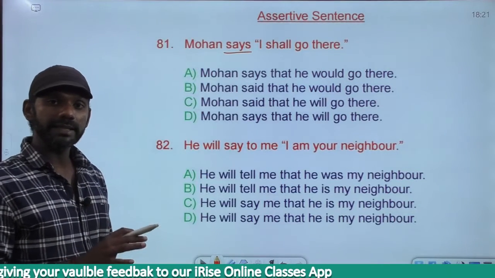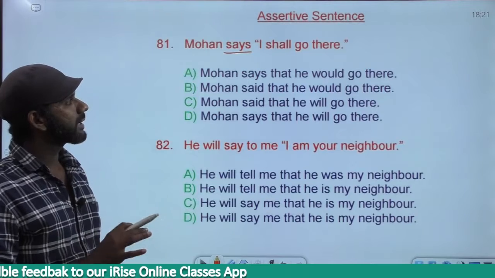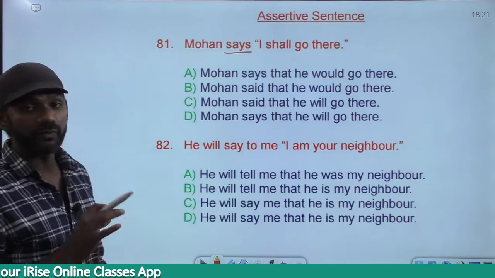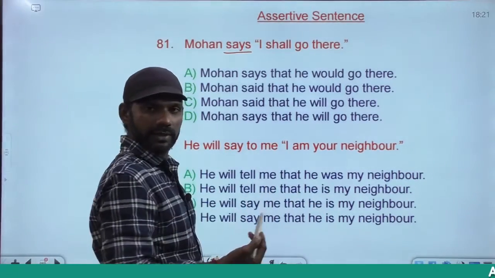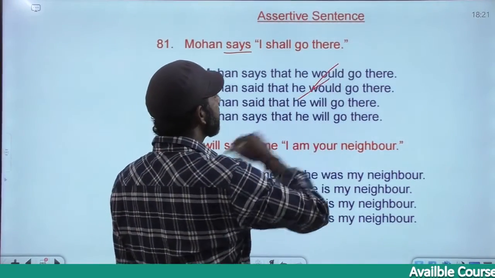The tense and the category must remain the same. So shall cannot change to would. Shall must remain as shall only, based on shall or will. Either of these two is fine. So A and B are gone.